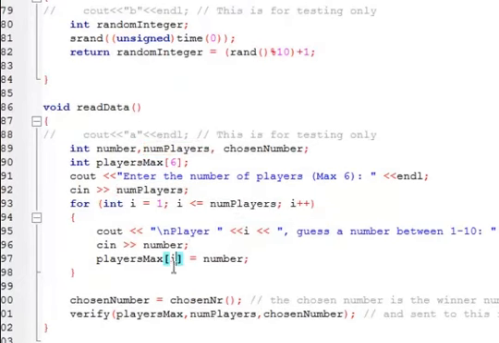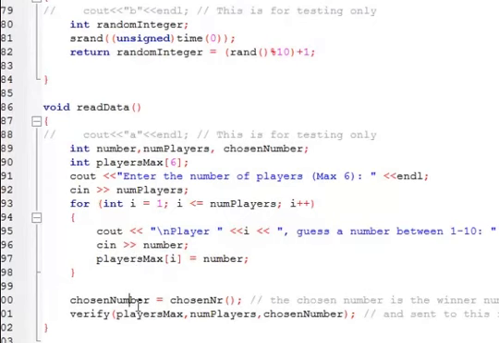So let's say player 1 writes 5. 5 will be stored inside space 1. And as the loop goes on, it will increment to 2. So here 2, and player 2 writes 6, and then it will store it in place 2, and so on.